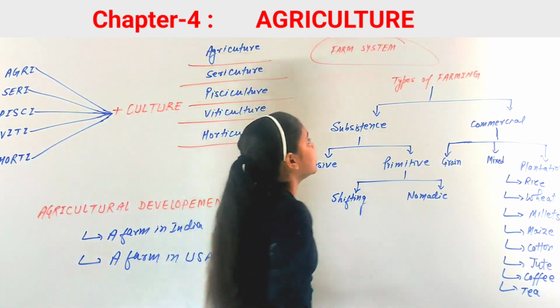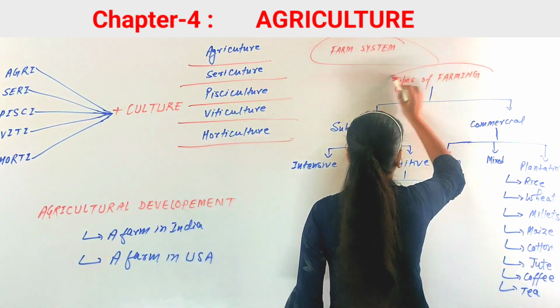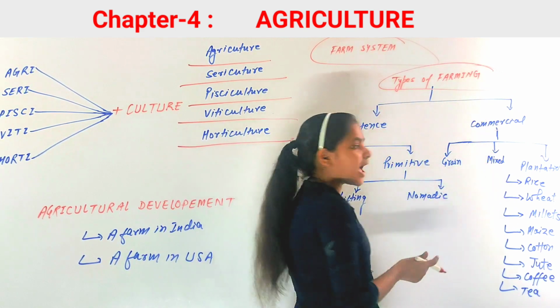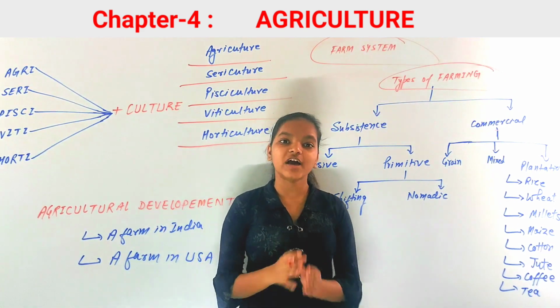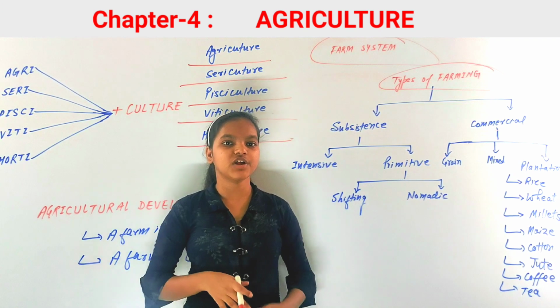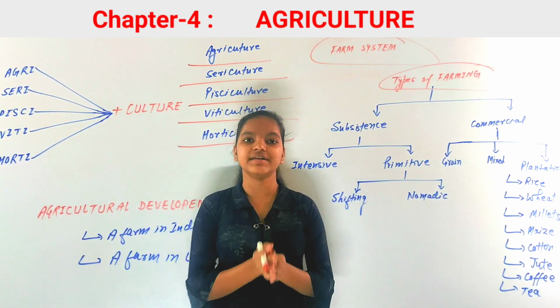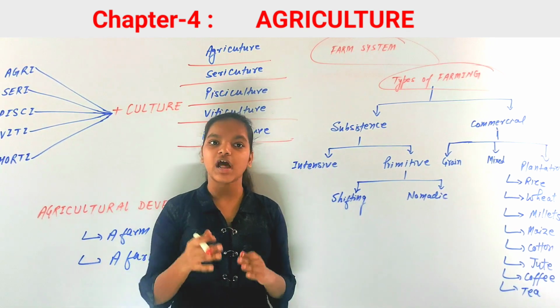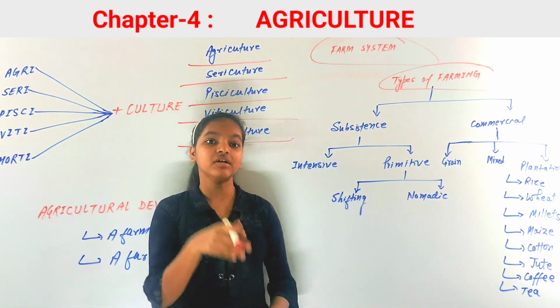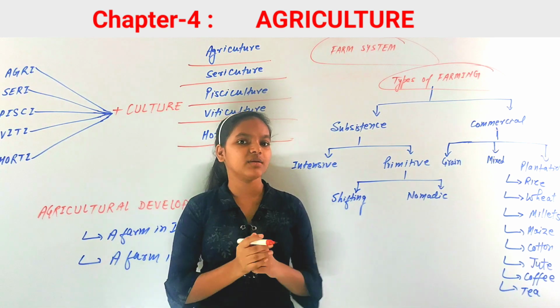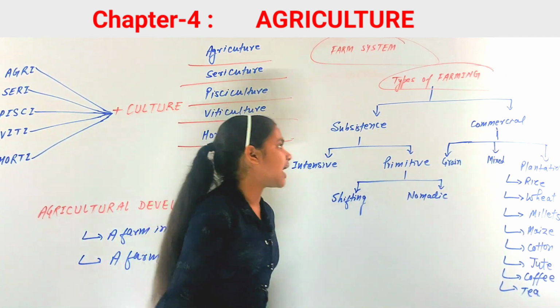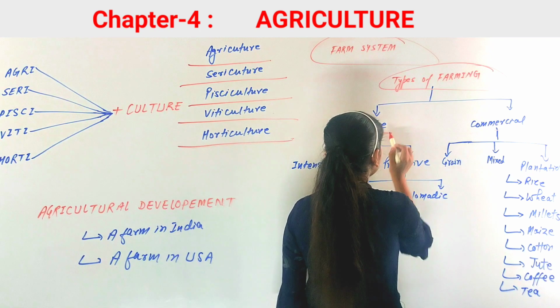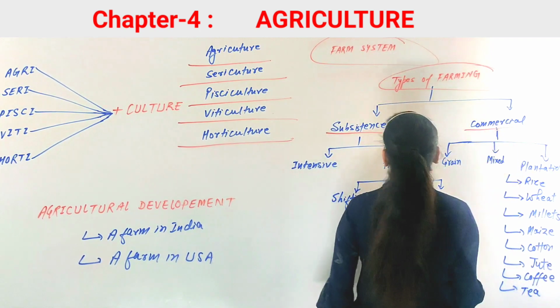Now next is types of farming. Farming can be classified into two types based on geographical conditions, level of technology, and labor, how much labor you are using. So farming can be classified into two types, that are subsistence farming and commercial farming.